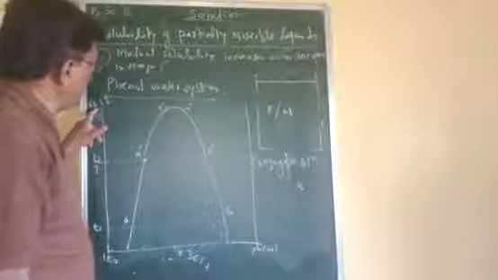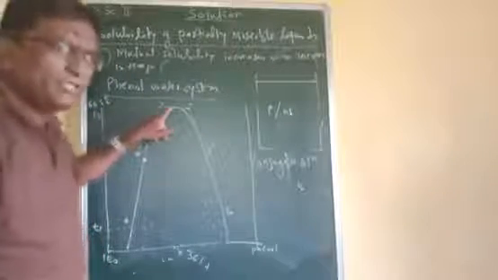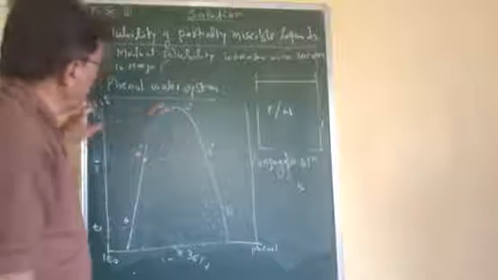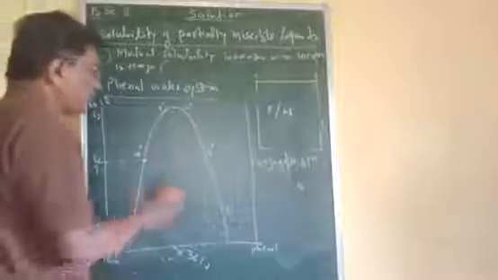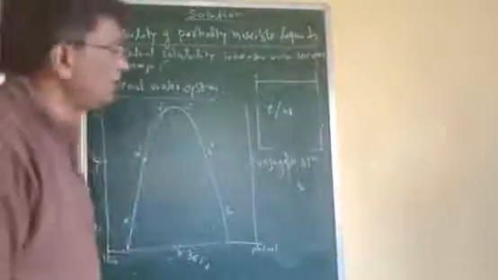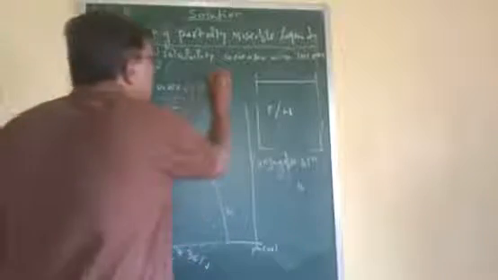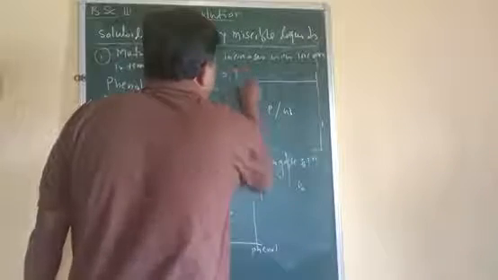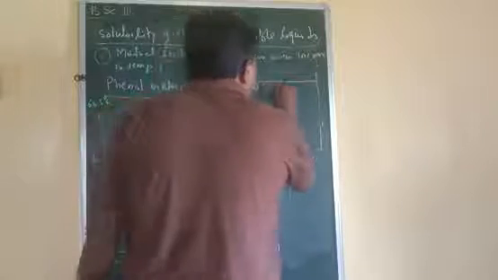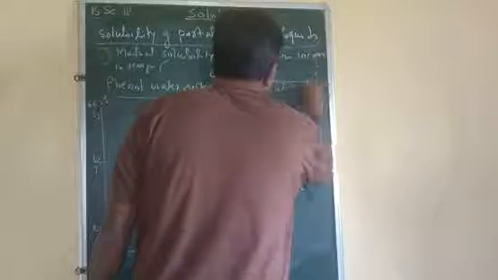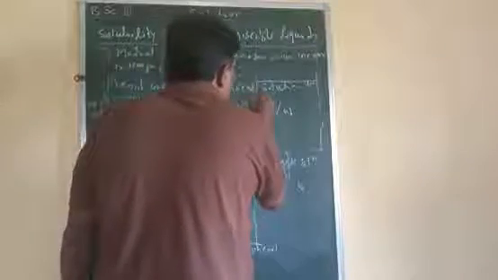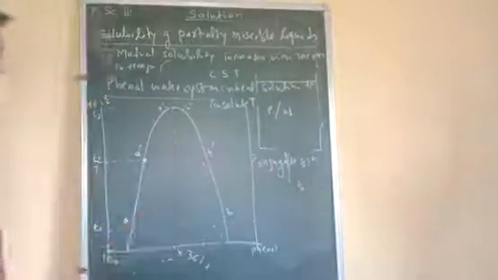This temperature at which a partially miscible liquid system becomes completely miscible is called the critical solution temperature, or you may call it the consolute temperature.